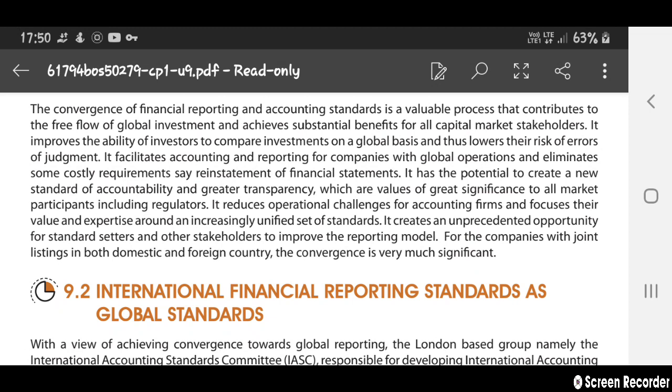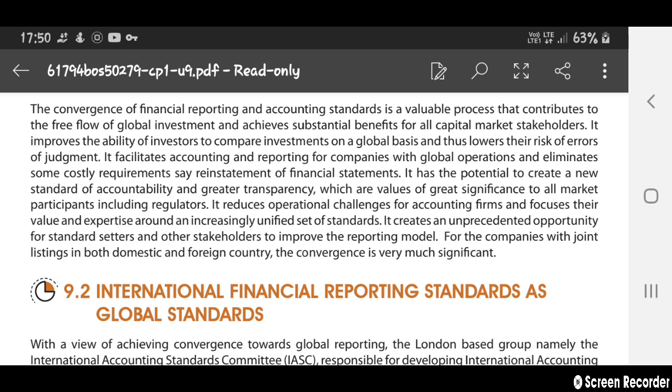They can take their benefits, and it improves the ability of investors to compare their investments on a global basis, and thus they can take lower risk or errors of judgment. So they can take low risk by taking good judgment or a good decision.